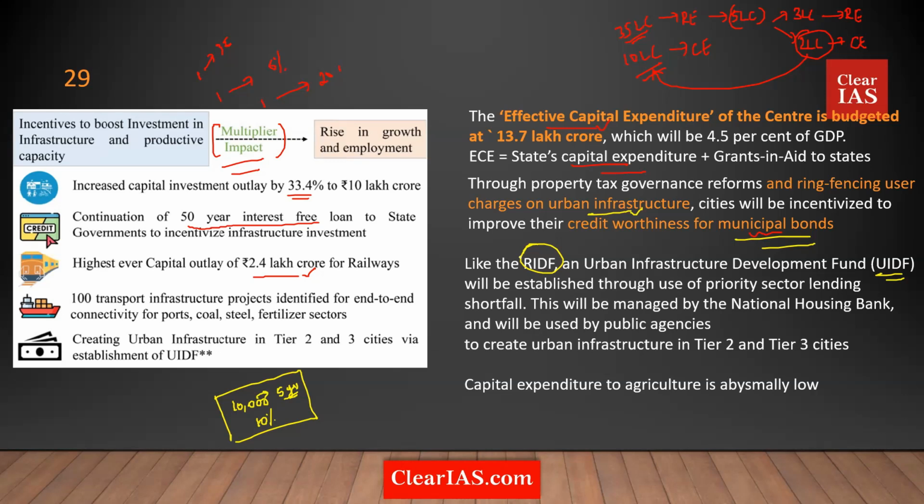This would be managed by the National Housing Board to create the infrastructure in Tier 2 and Tier 3 cities. So the NHB will own something called UIDF. If a bank has a PSL shortfall, if the bank has not met the requirements of PSL, you can give this money to the NHB's UIDF, and they will use this money for infrastructure creation in the rural areas, and thus there will be more infrastructure creation. See, not rural areas, urban areas.